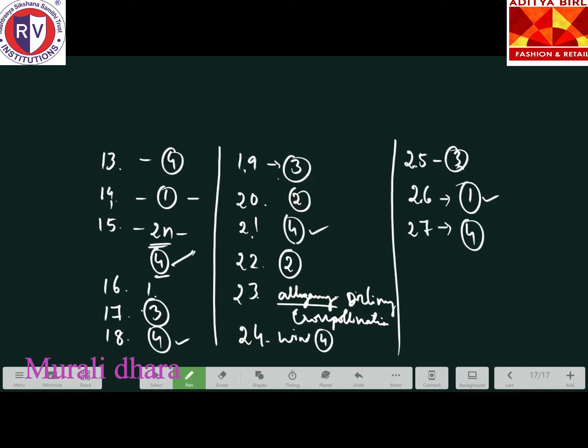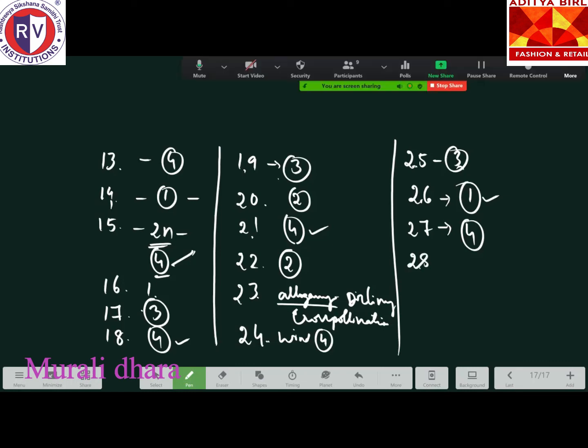Malacophily, the pollination is by snails. This may be asked. Okay, and myrmecophily, the pollination is by ants. Can anyone tell me? Myrmecophily. By snails. Okay, by snails.